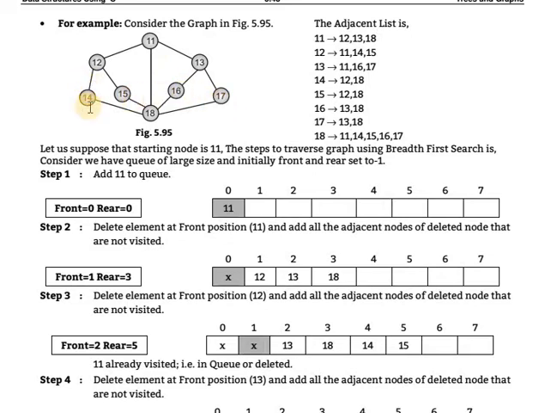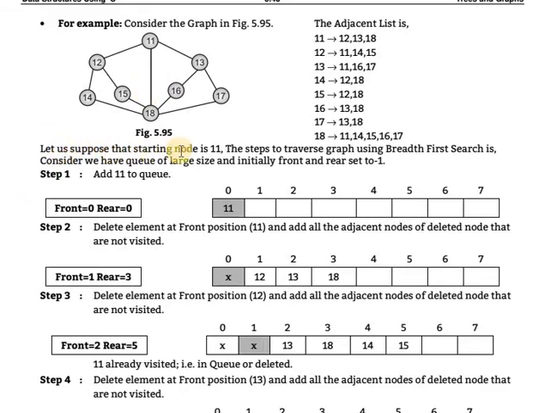For 14: 12, 18, 15. For 15: 12, 18, 16. For 16: 13, 18, 17. For 17: 13, 18. For 18: 11, 14, 15, 16, 17. These are the adjacent lists. Clear that? Whichever nodes are connected to a node are its adjacent nodes or neighbors.